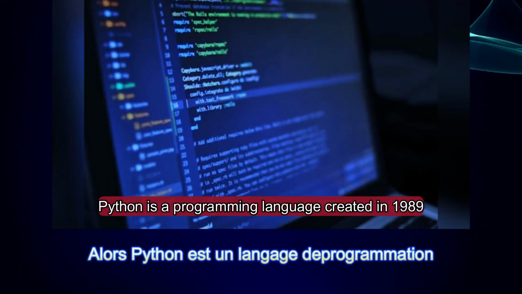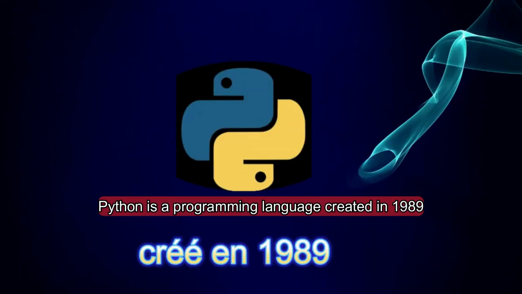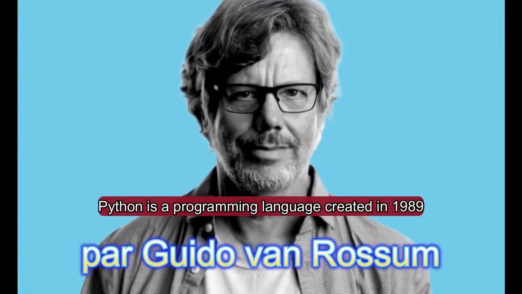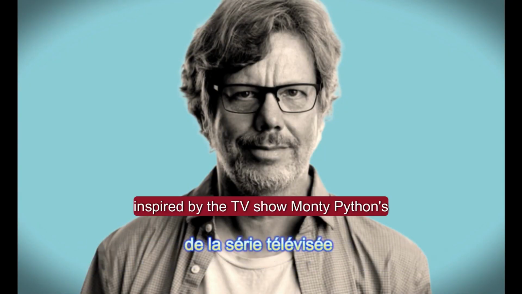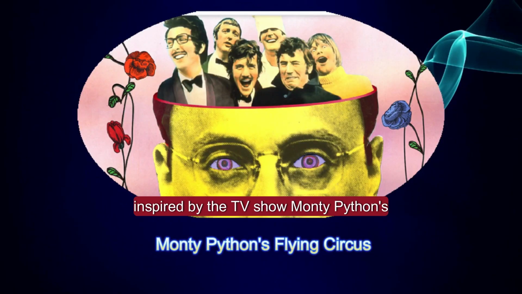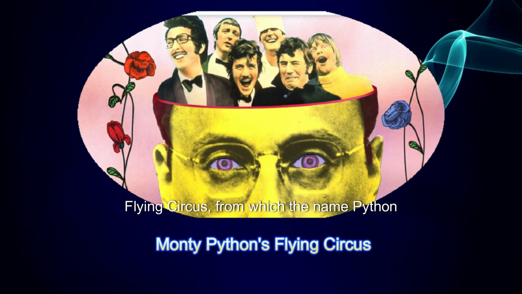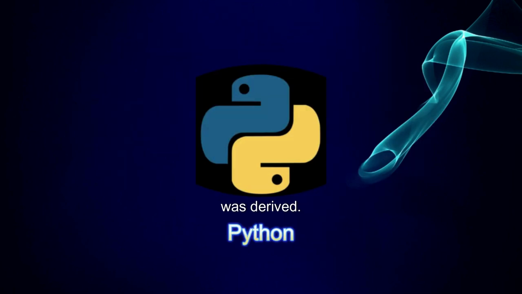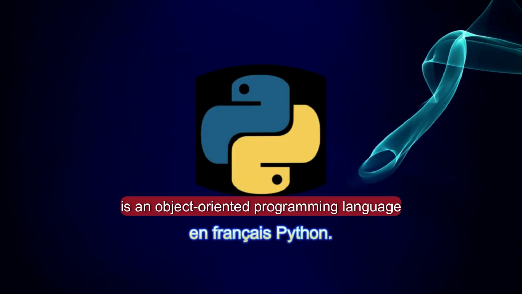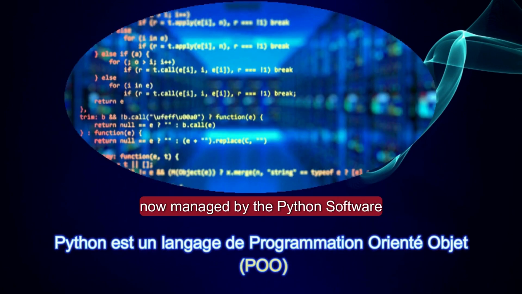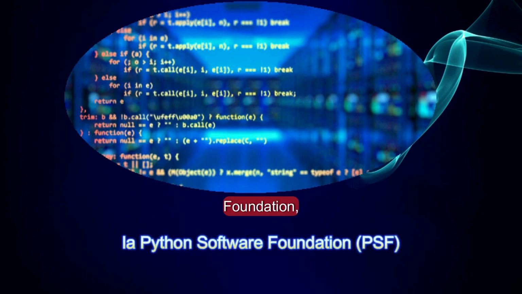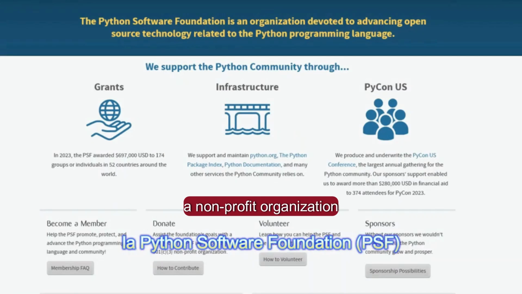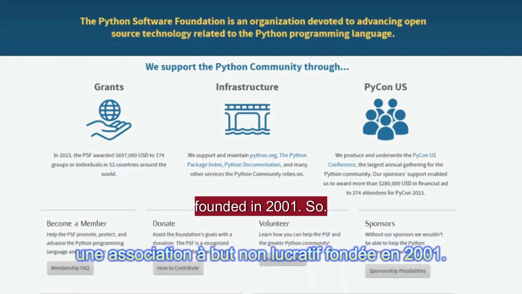So, Python is a programming language created in 1989 by Guido van Rossum in the Netherlands, inspired by the TV show Monty Python's Flying Circus, from which the name Python was derived. Python is an object-oriented programming language, now managed by the Python Software Foundation, a non-profit organization founded in 2001.